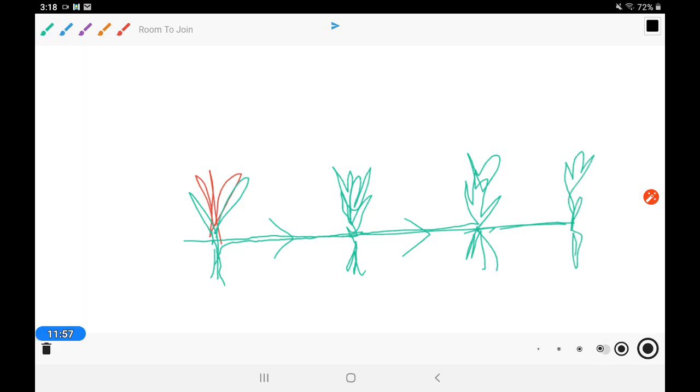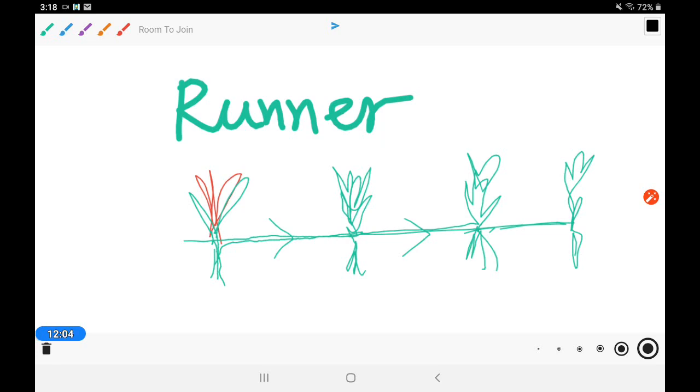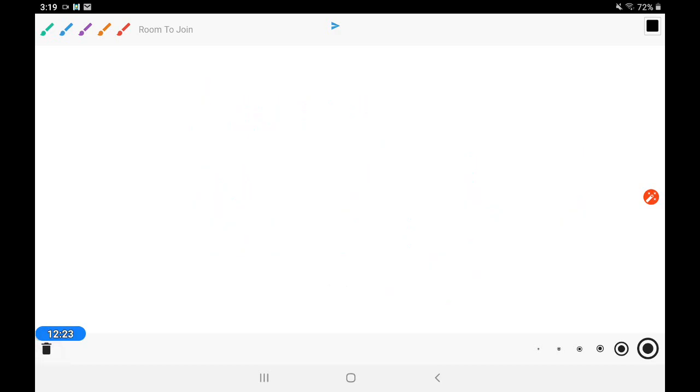This is called a runner. A runner goes horizontally along the ground on the soil surface. So the example is lawn grass. Next, it is found in the mint or mentha plant.